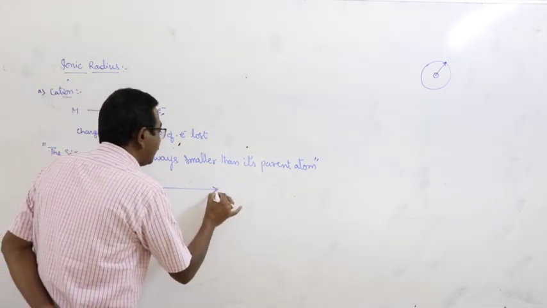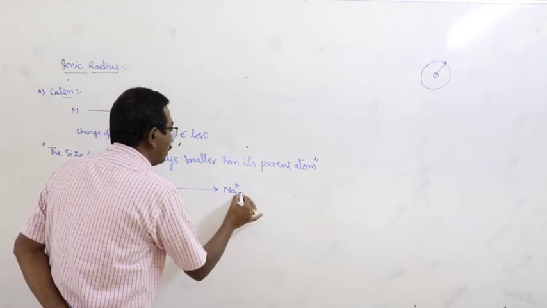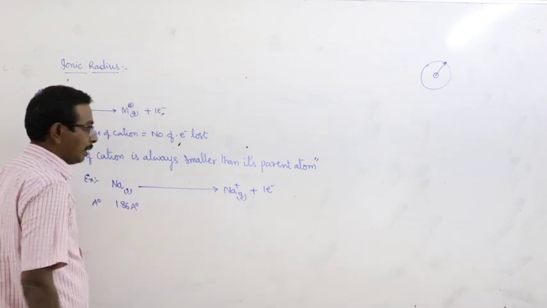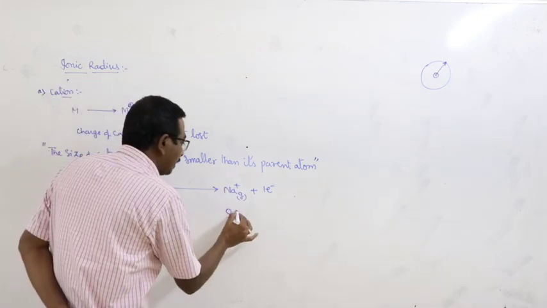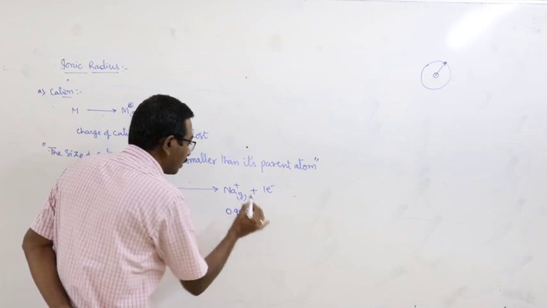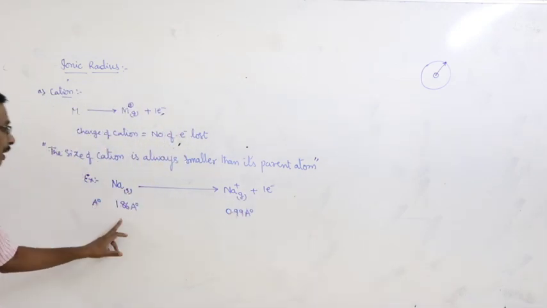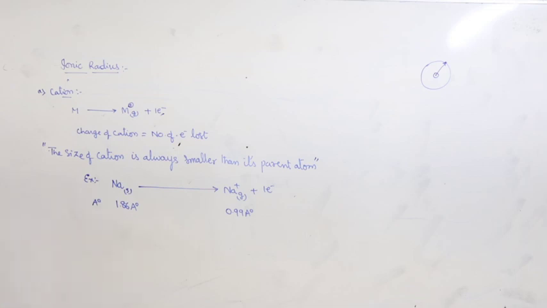When it loses an electron, resulting in the formation of a cation in the gaseous state, the size of the cation is 0.99 angstrom units. What happened? The size of the cation is smaller than the size of the parent atom.